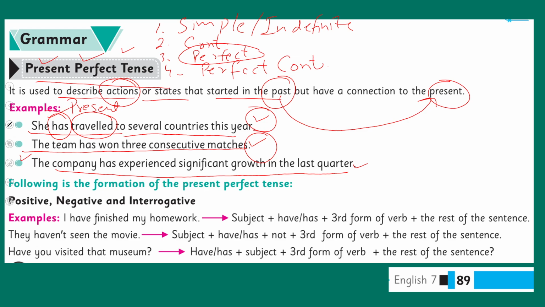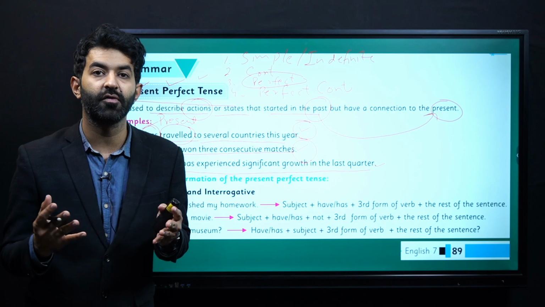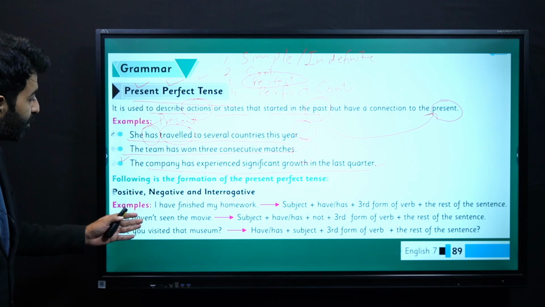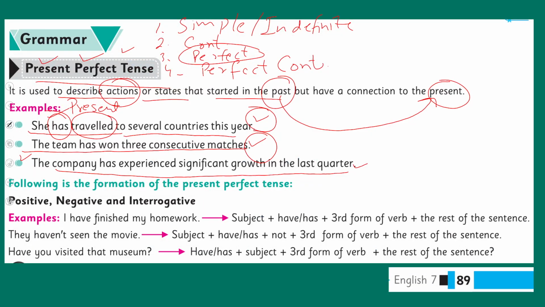Now, how do we form present perfect tense? There is a formula that we need to understand and we need to memorize. Example is, I have finished my homework. We know I is our subject, have or has is the formula, and then the third form of the verb. The verb is finish. The third form of finish is finished. And then the rest of the sentence. My homework is the rest of the sentence.